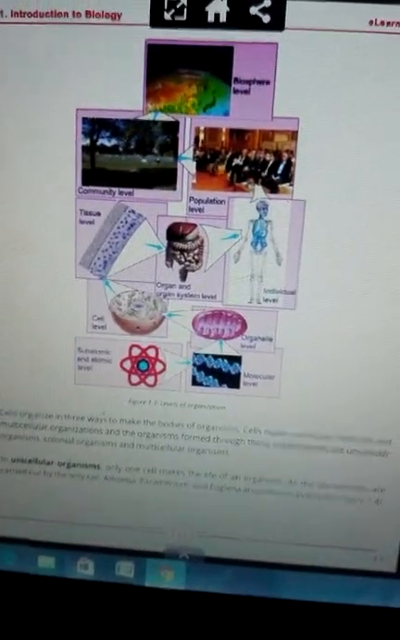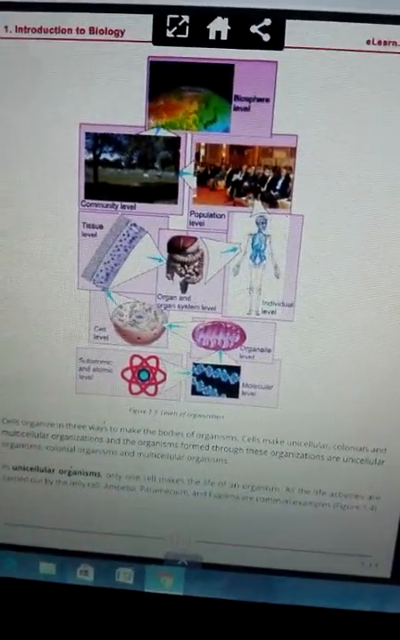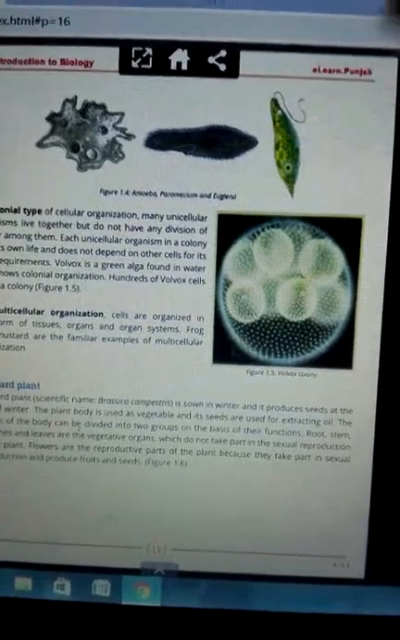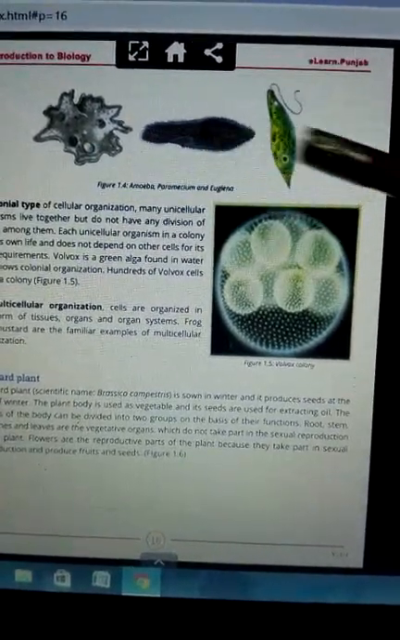Starting with the first one, what is unicellular? Unicellular means that they have only one cell, which makes the whole organism. Examples of them are euglena, amoeba, paramecium, etc., which are shown here.